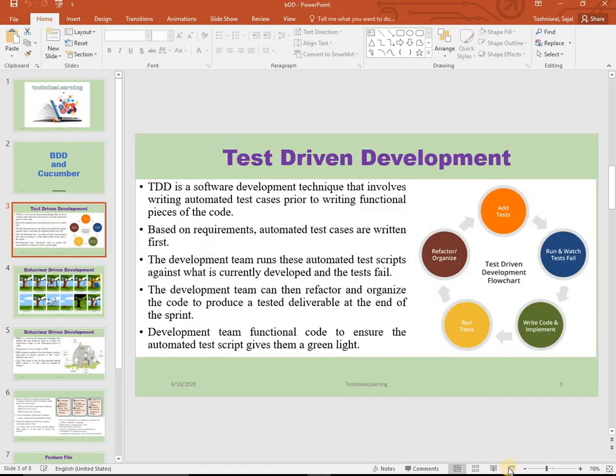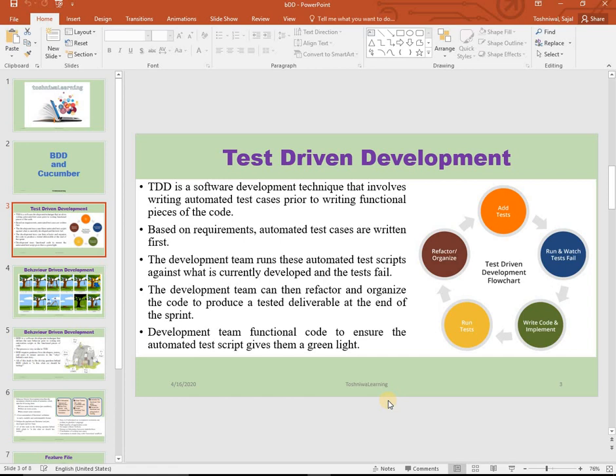What is the TDD approach? TDD approach is nothing but test driven development. The development is happening and the development is driven using the test. A developer writes a unit test, an automated test, and runs it. Obviously, it will fail because the development for that test didn't happen. So now the developer will develop the code for that test and try to make it pass. Again, he will run it.